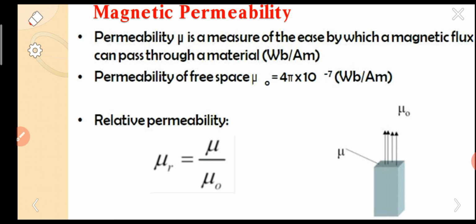Once again, I am giving it in a simple way. Permeability is the measure of ease by which a field can penetrate through the material. In general words, how simply it can penetrate into the material is called permeability. Next, relative permeability is the ratio of the permeability of the medium to the permeability of free space. This is the simple thing.